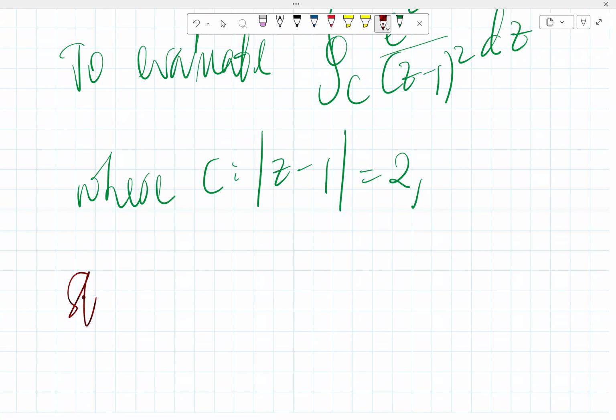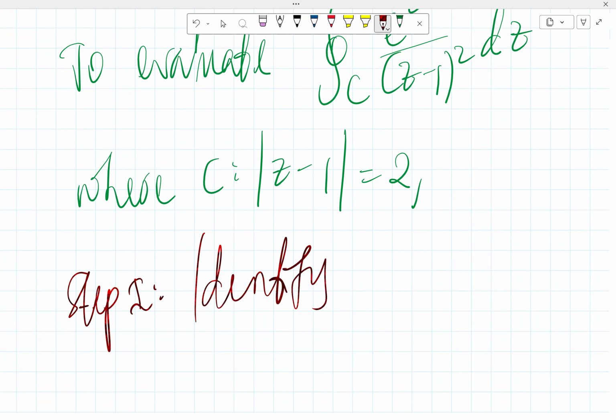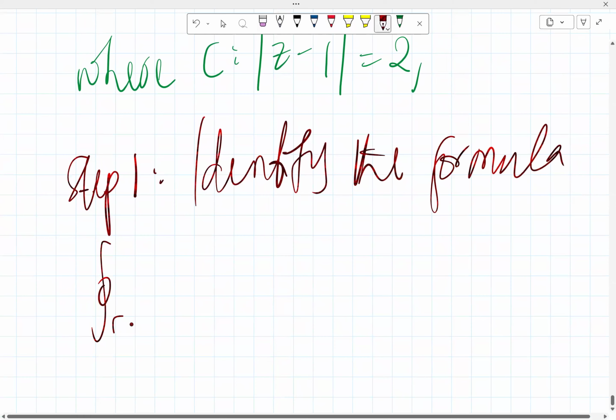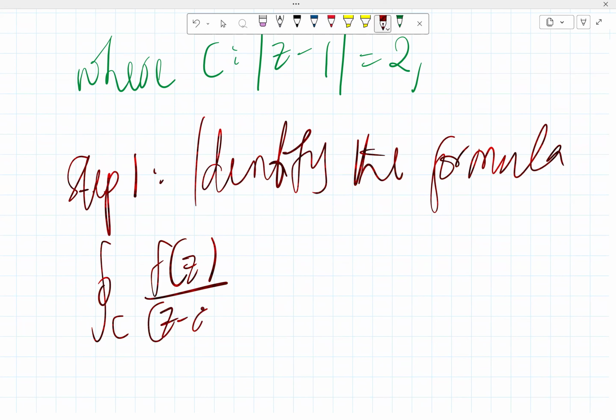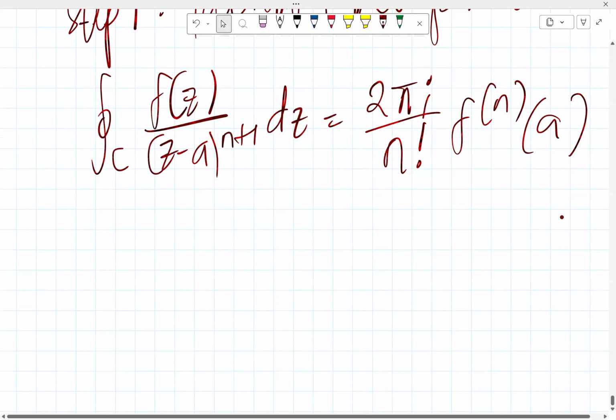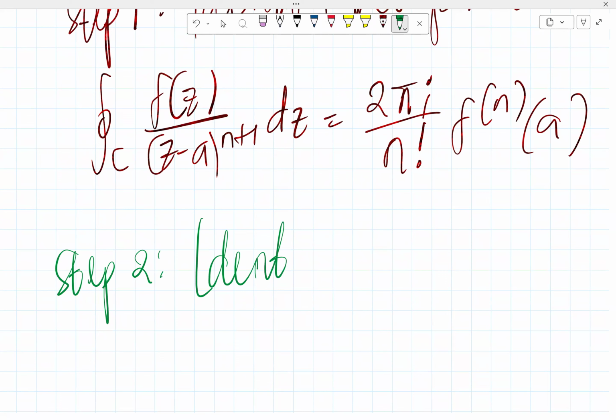Step 1, identify the formula. By now, it should be part of us that this is the integral along the closed curve C of f of z over z minus a raised to power n plus 1 dz equals 2 pi I over n factorial times the nth derivative of f evaluated at a. That's the first step. The second step, step 2, we identify the components.